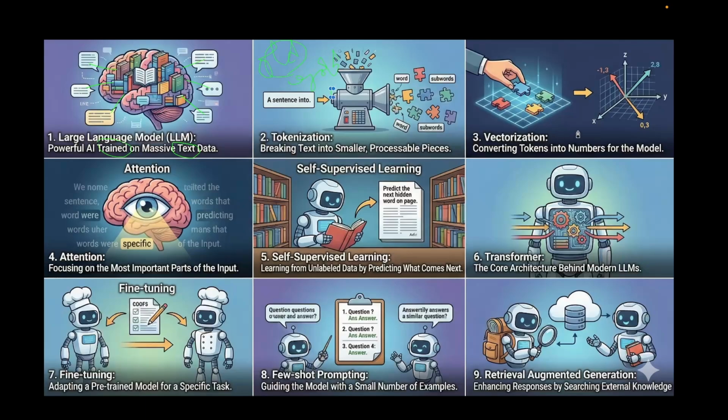Vectorization is converting the tokens into numbers for the model. So now these are the tokens as we see here, these are various tokens, right? Now it is converting them into vectors. So this is one vector, this is one vector, this is one vector. For example, in our example, "old is gold", "old" is one vector and "gold" is one vector.